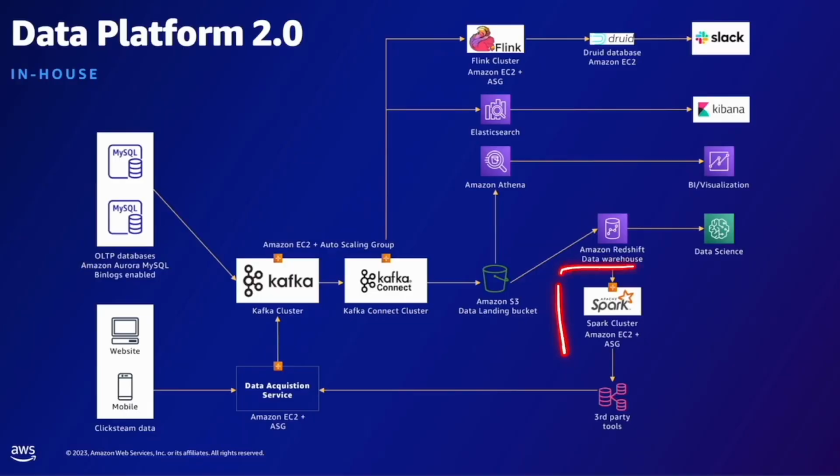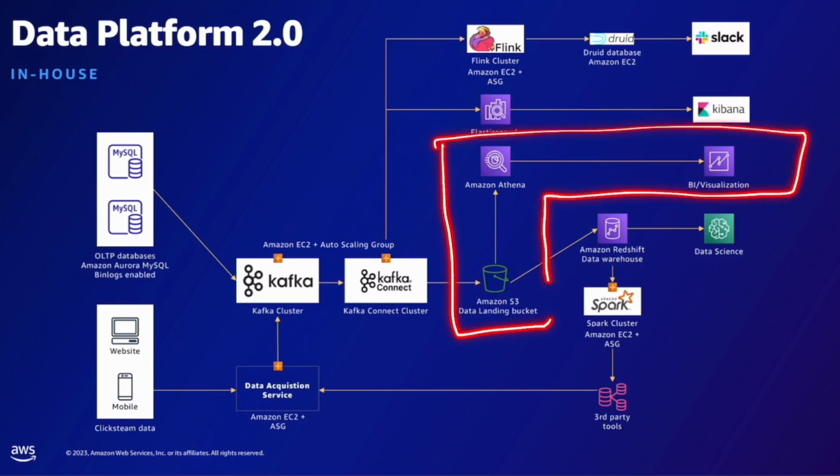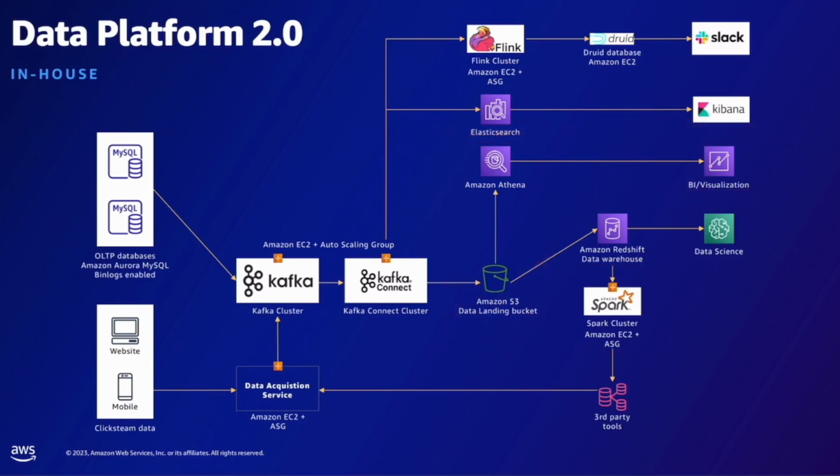To process high volume of data such as batch and real-time streaming, they started using Spark and Flink. With that, they also wanted to give raw access to data so that users can directly run queries on top of files and start generating insights. For that, they use the AWS Glue Catalog and Athena tables so that you can directly query on top of raw files and start running SQL queries to analyze data.